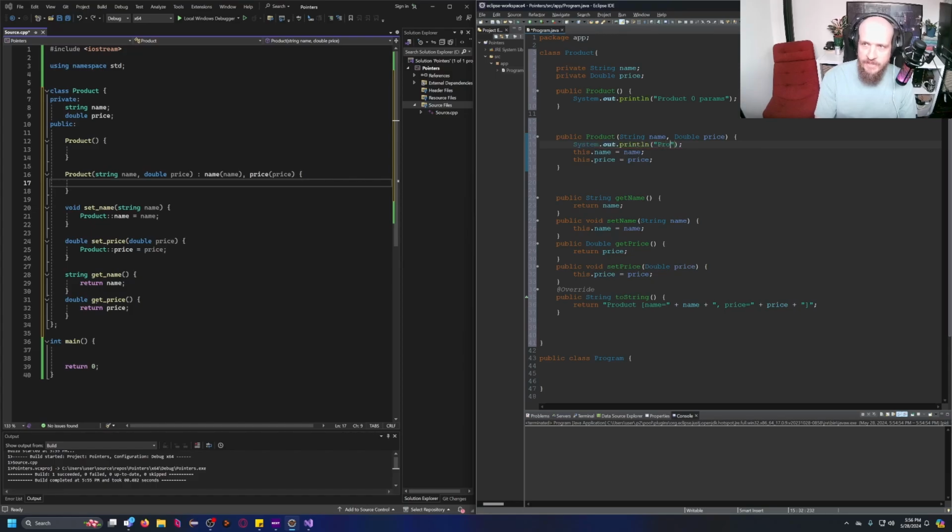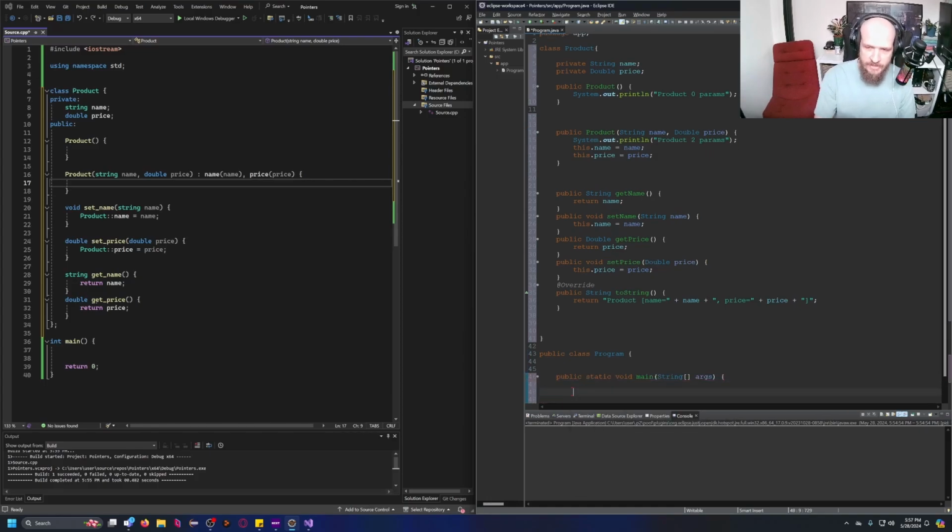I'm just gonna go ahead and write here product two params. So basically in Java, if I go ahead and create a product p1 is new product, essentially this creates a product for us and calls the constructor, right?